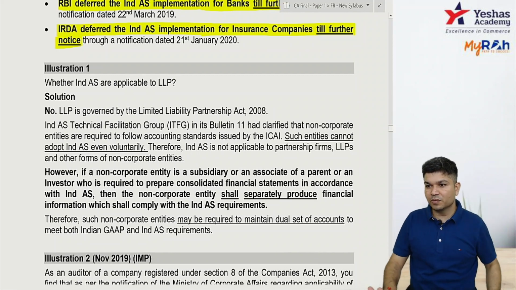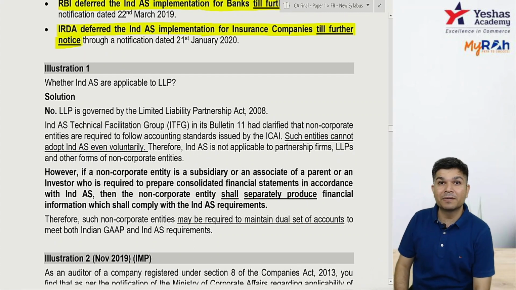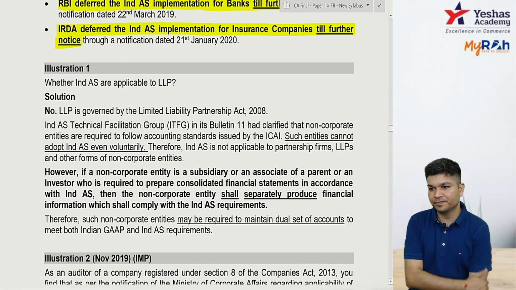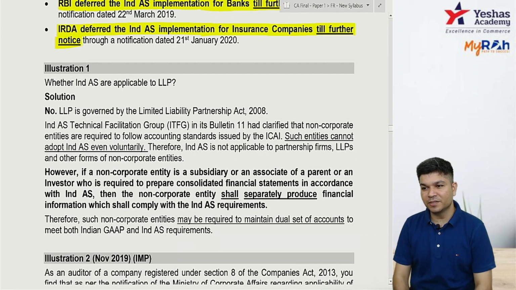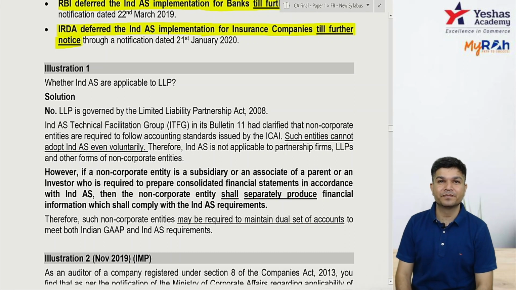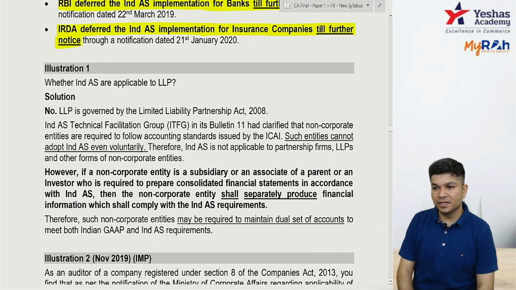Okay, Chaitanya has a question, sir. How about NBFC with a net worth of more than 500 crore? Dear, it will be applicable from 1/4/18 onwards. Chaitanya, if an NBFC has a net worth of 500 crores or more, it's 1/4/18 onwards, not 1/4/16 onwards.